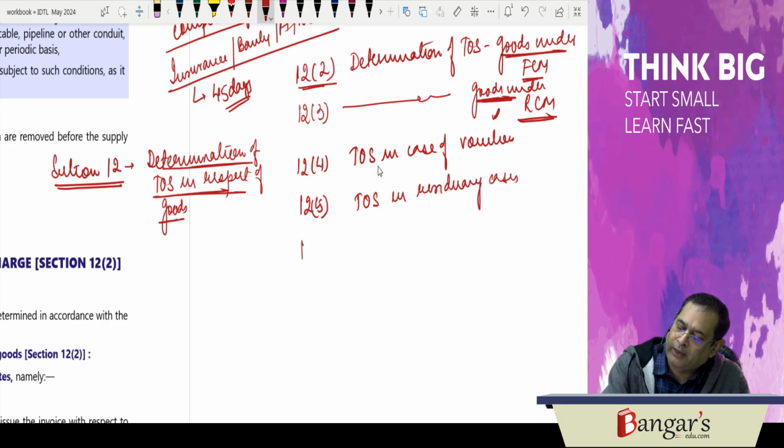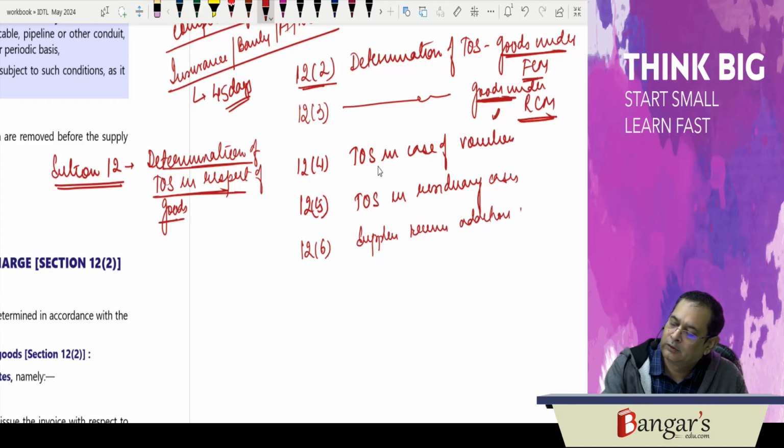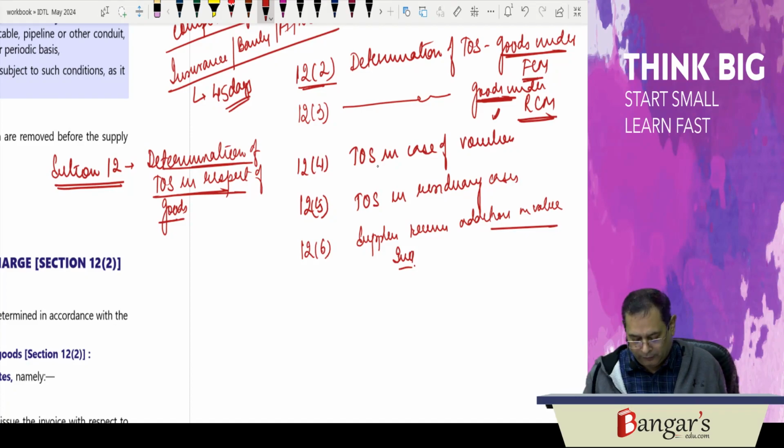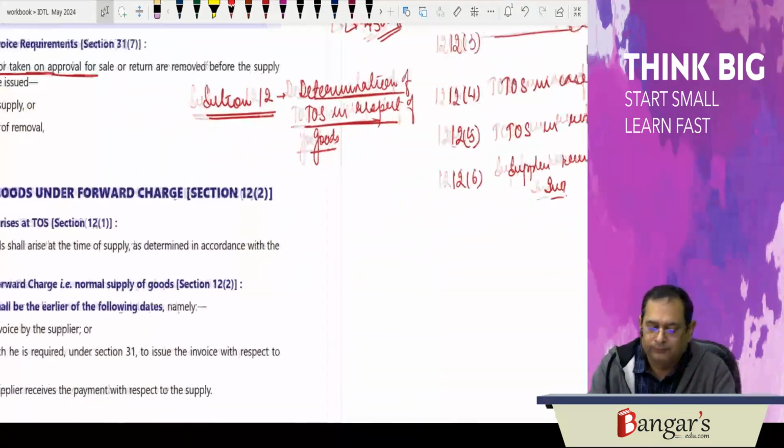Then, if the supplier receives addition in value, how will you determine the time of supply for interest, penalty, etc.? That is governed by the provisions of section 12.6. So these provisions will be discussed by us. Let us begin.